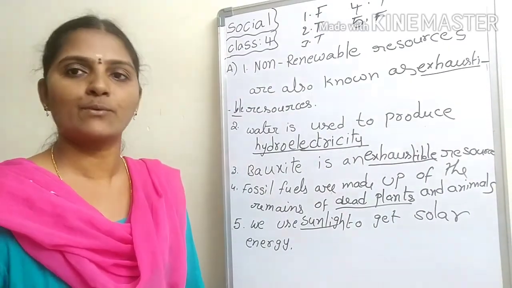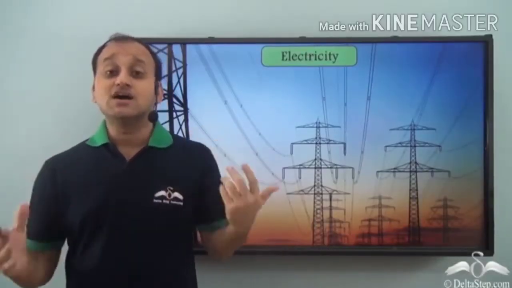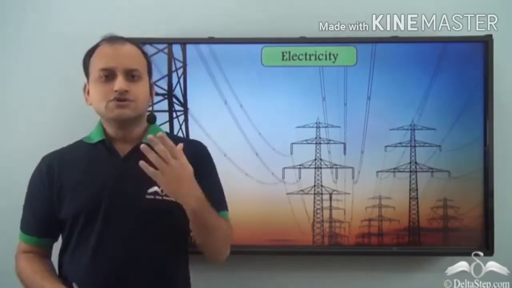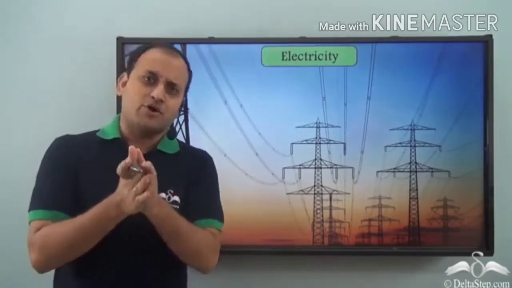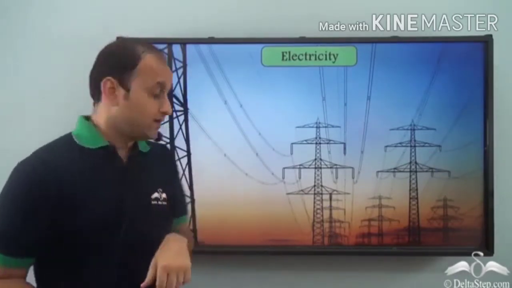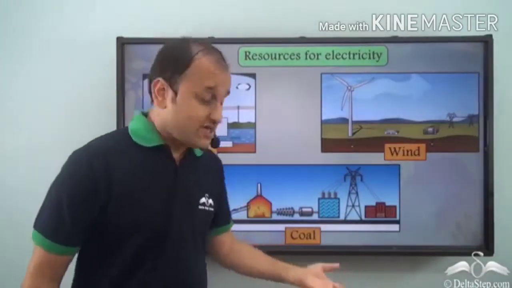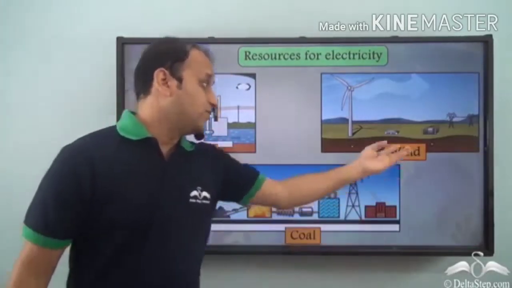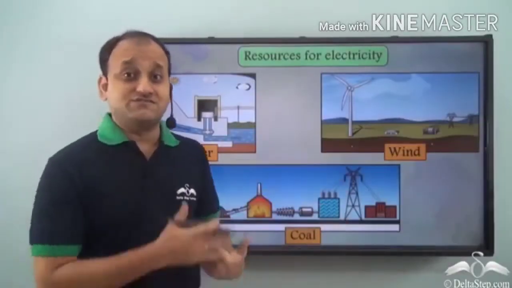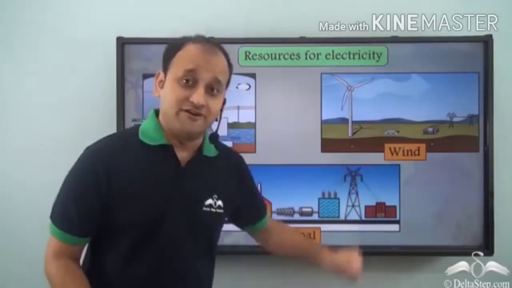Television, computers, and large machines in the factories all run on electricity. So electricity is very important in our lives. And how do we generate electricity? Three major resources for electricity are water, wind and coal. Now, each one of these is very different from the other. Let's consider water and wind first.